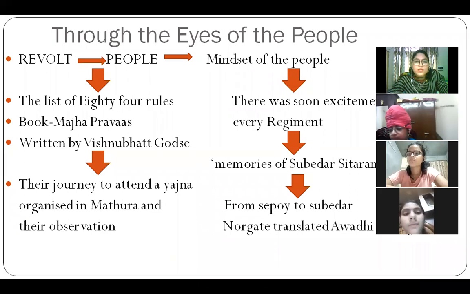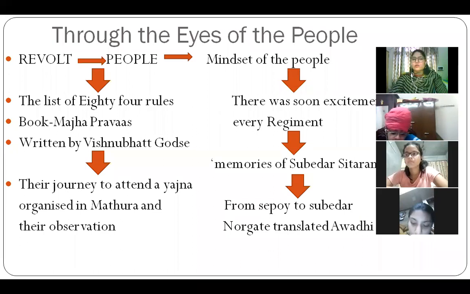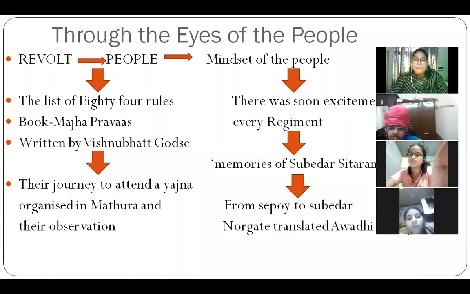So this Subedar Sitaram Pandey, we cannot say that he was wrong, but he served the British army for 40 years, and he was loyal to the British army. He said, I have served them for 40 years, so why should I betray them? And though his son was a rebel, his son was killed in front of his eyes. But still he was so loyal to the Britishers that he did not go against them.